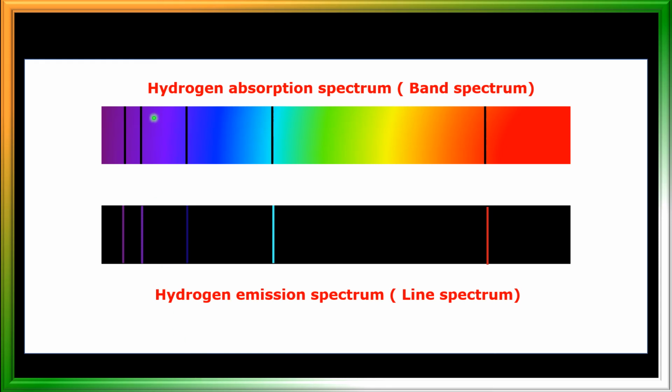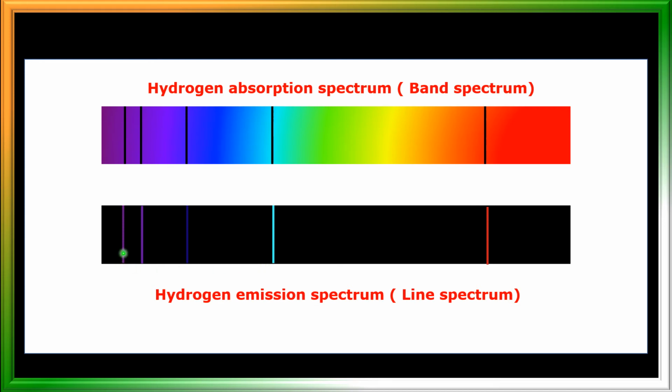Here you can see the hydrogen absorption spectrum, that is the band spectrum. Continuous bands are there, and these bands are separated by dark lines. And here is the hydrogen emission spectrum. See here, the same lines are missing here.